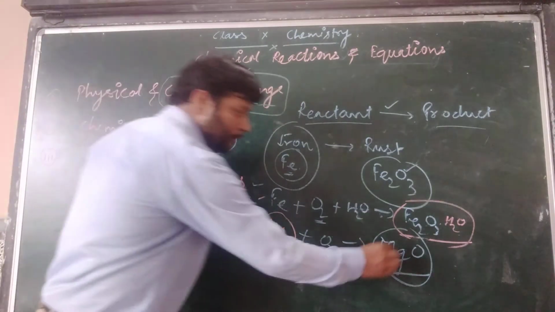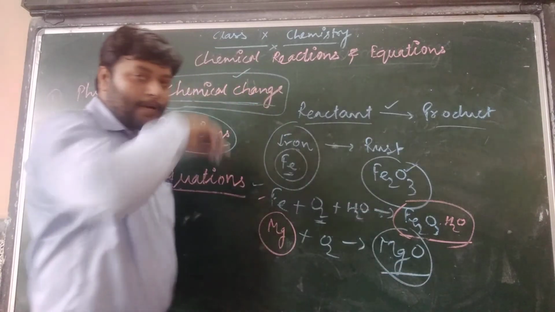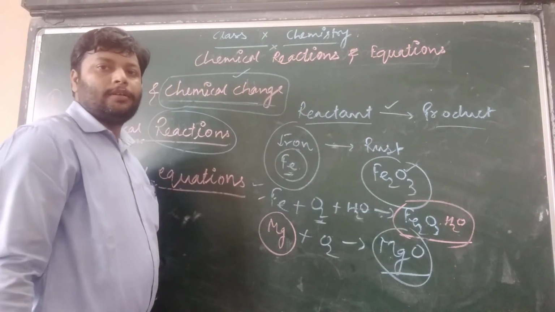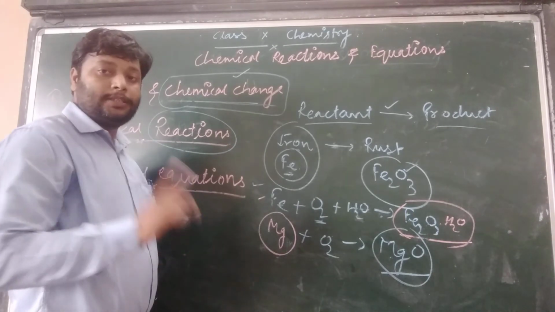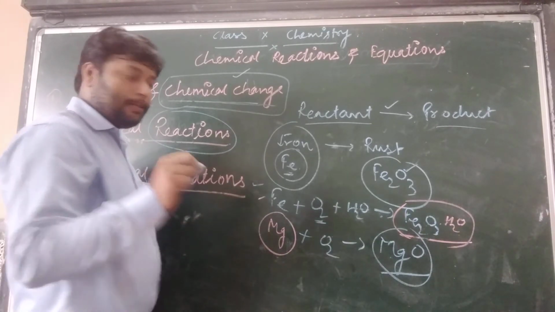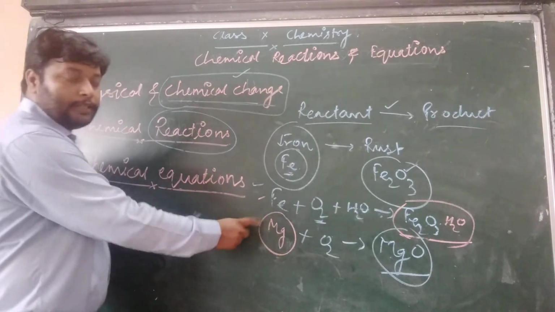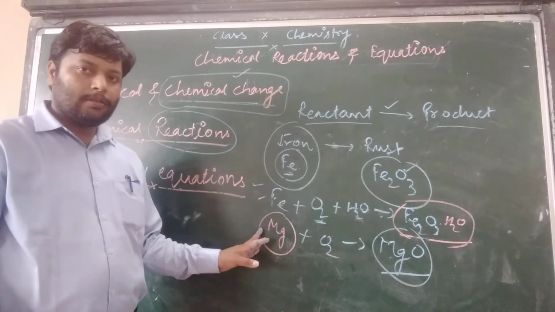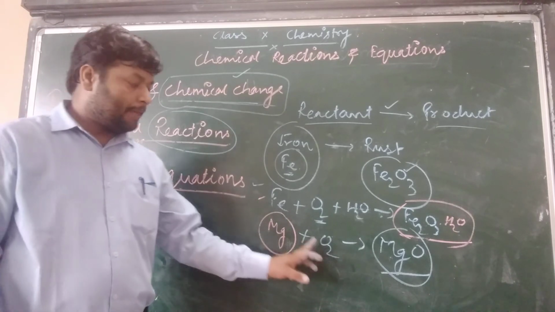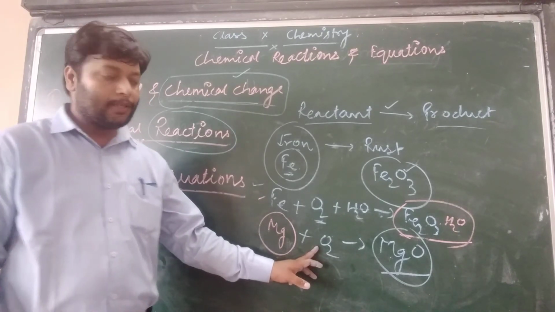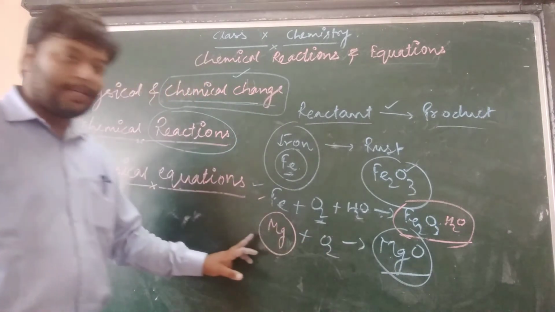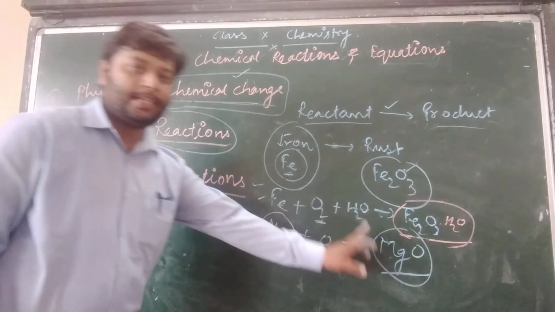We will notice that different nature with the help of another activity in your NCERT, but we'll discuss that in the next lecture. So magnesium, Mg, combined with O2, turns into magnesium oxide white powder, which is a chemical change because both have different natures.